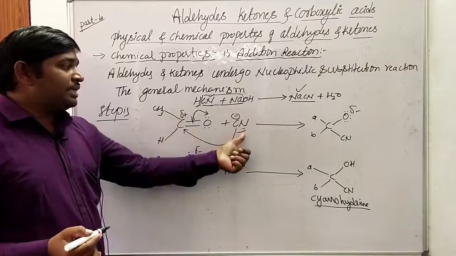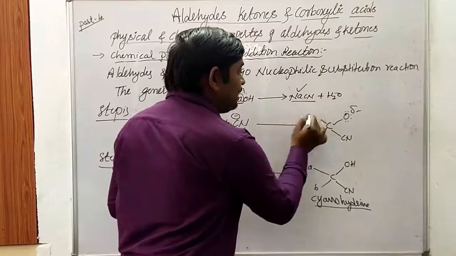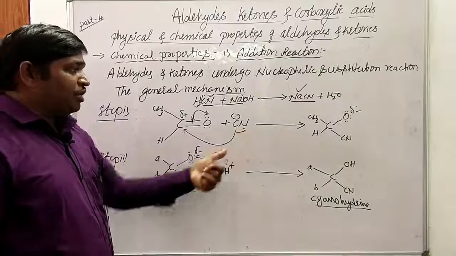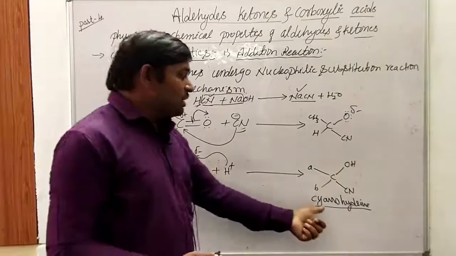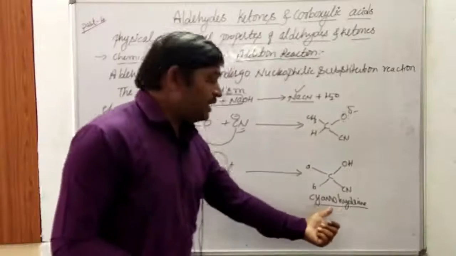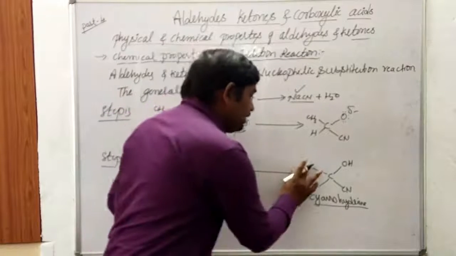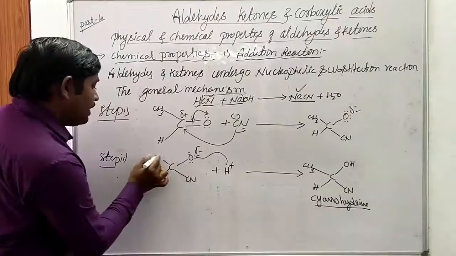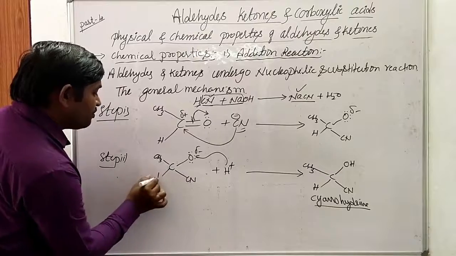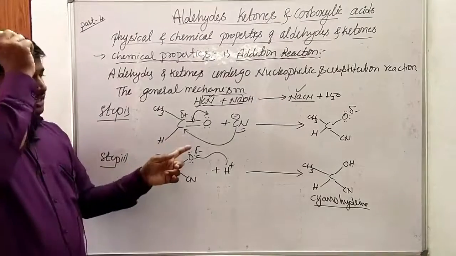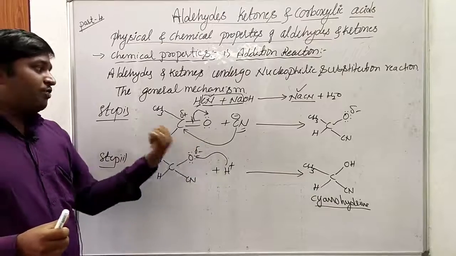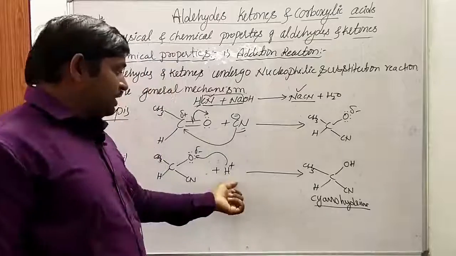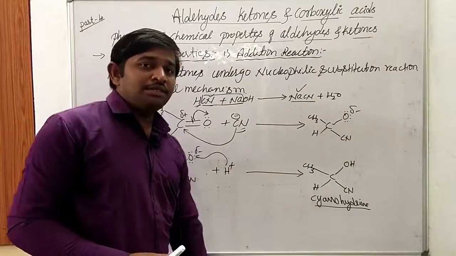When this acetaldehyde interacts with the nucleophile, it forms an intermediate with CH3 and hydrogen. Further, this addition intermediate reacts with hydrogen, and acetaldehyde cyanohydrin is obtained. Here also CH3. Only the groups of atoms are replaced. We represented the general mechanism initially; after that we considered acetaldehyde. When acetaldehyde reacts with cyanide, it forms an intermediate. Further it interacts with the electrophile, and cyanohydrin is the product.